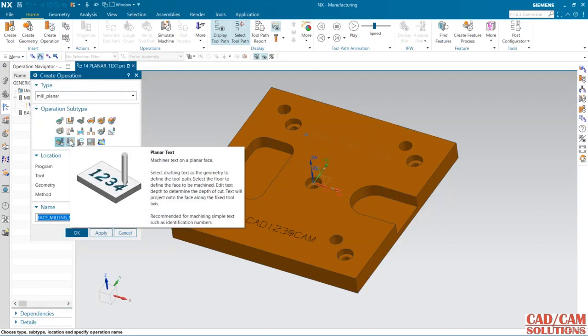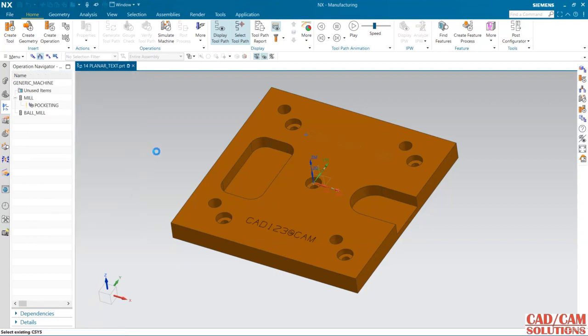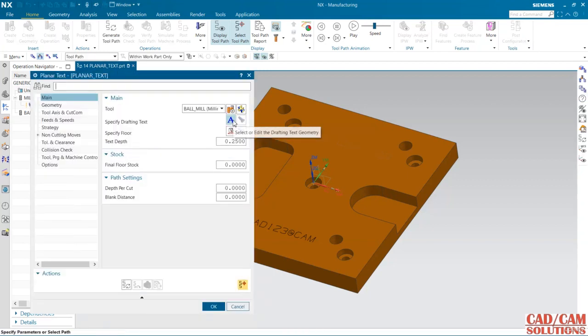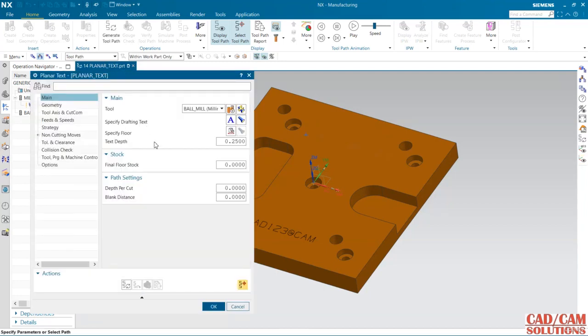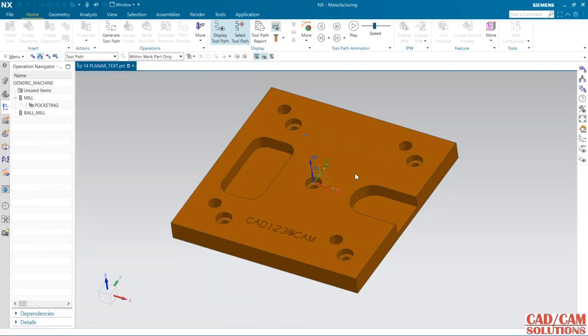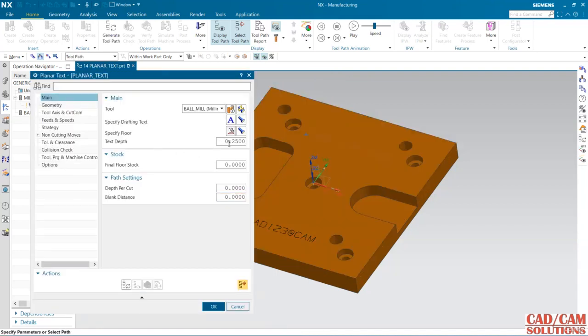Now use this planar text, and ball mill is my tool. Okay, and select a drafting text. See, this and this you can select. You cannot select that text. And the plane is this. Depth is 0.25. If you want to change, you can change it, and if you want to assign some depth of cut, that we can assign from here.